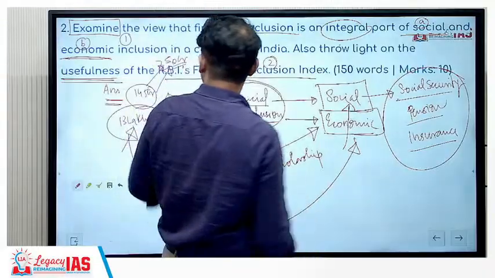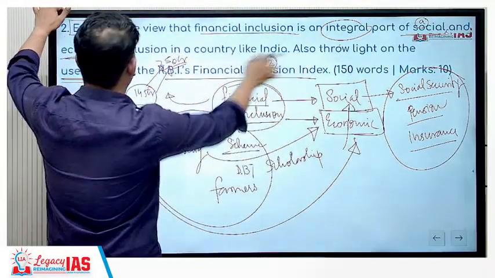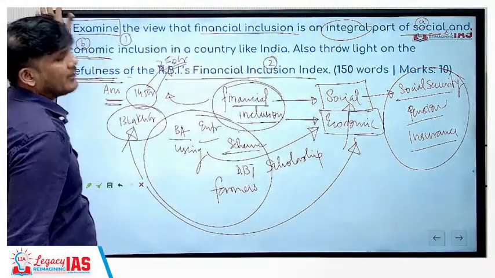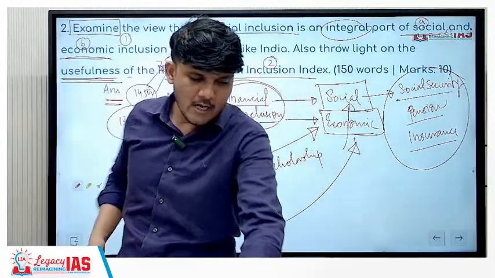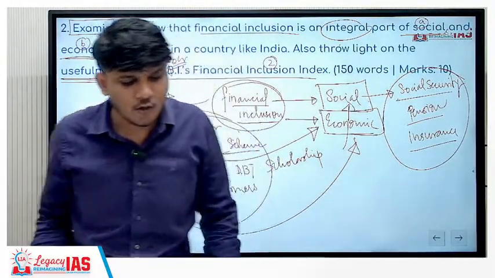Yes. Next part. Now the next part is the simple part. Throw light on the usefulness of the RBI's financial inclusion index. What does it have? Access, usage and quality.